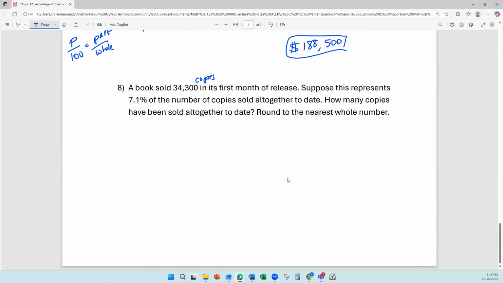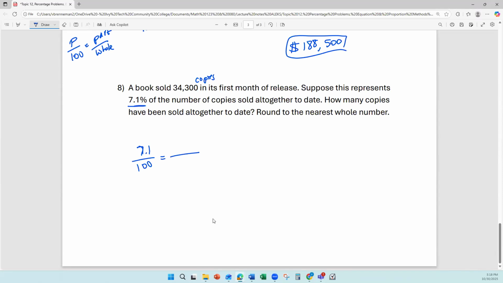So again, proportion: I take the 7.1%, put it over 100, equals.